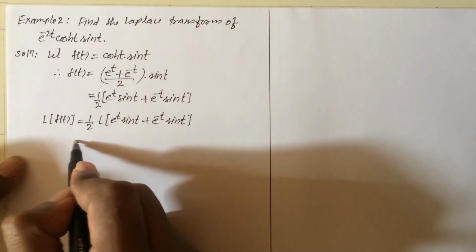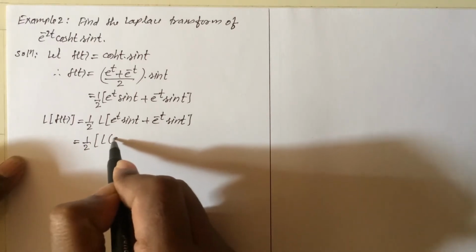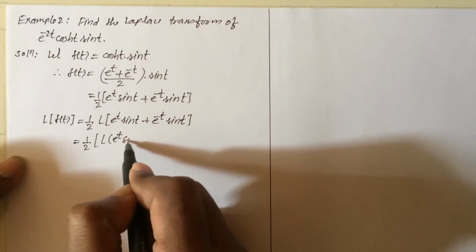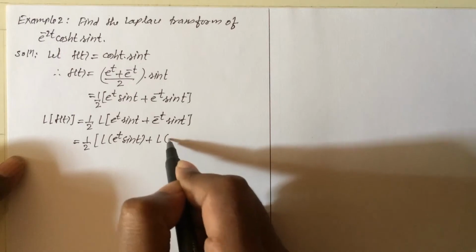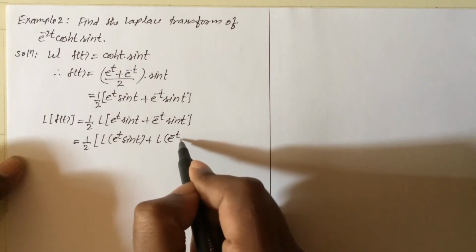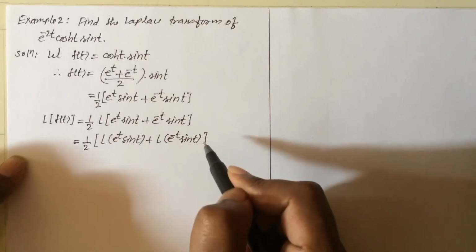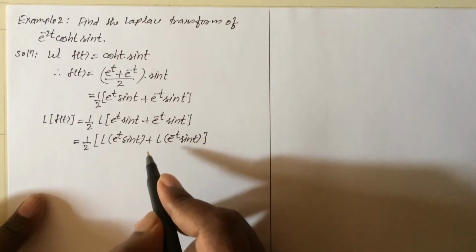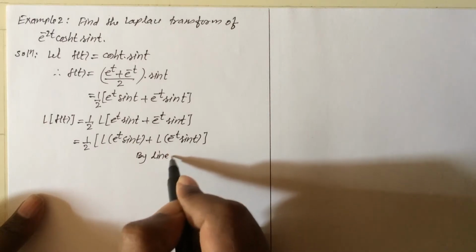So this equals 1 by 2 Laplace transform of e raised to t sin t plus Laplace transform of e raised to minus t sin t. Why is this so? Because of the linearity property.